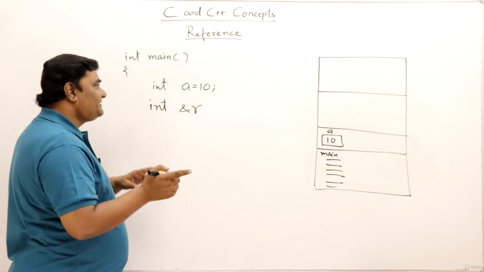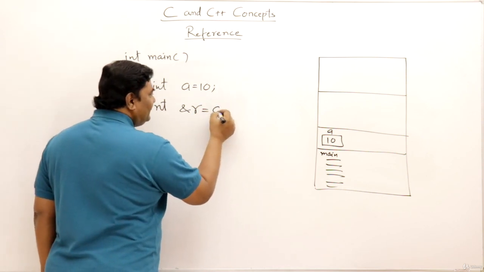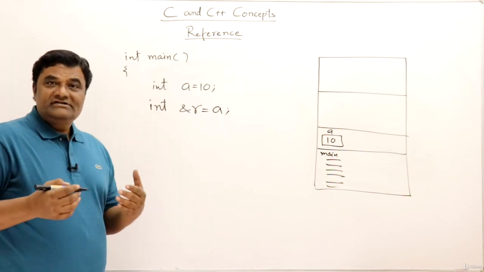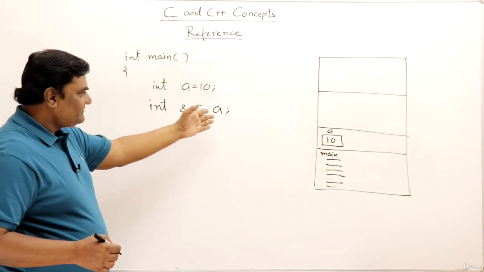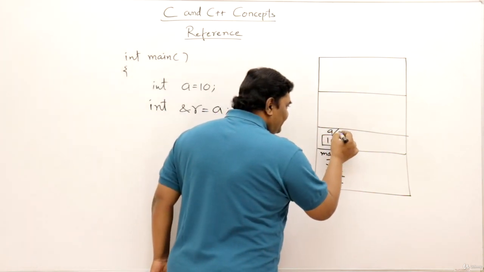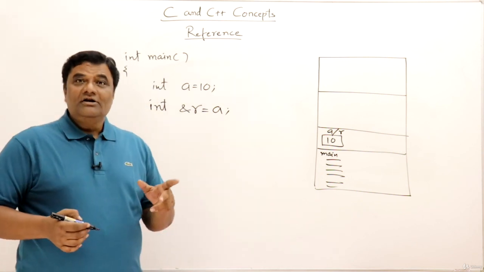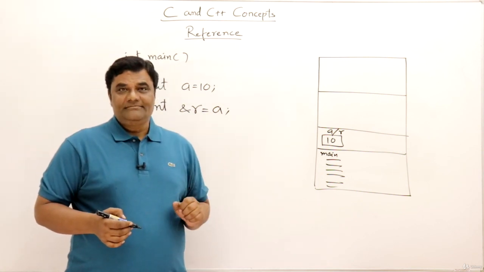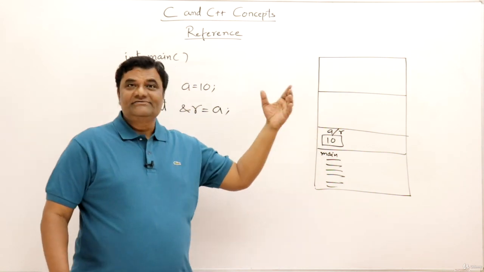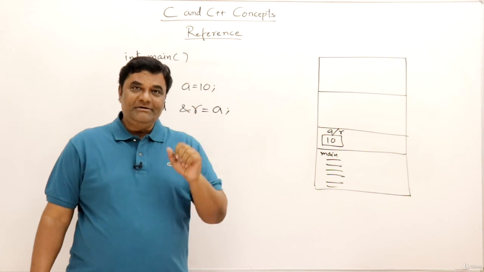Now this reference must be initialized when declared. This is the declaration, and it is assigned with A. So this is initialized with A. So what does it mean when you have a reference that is referring to A? This means this A itself is called R. So that same A is having one more name, R. So you can call this value with name A as well as with R. So now you have two names for the same value inside the memory.